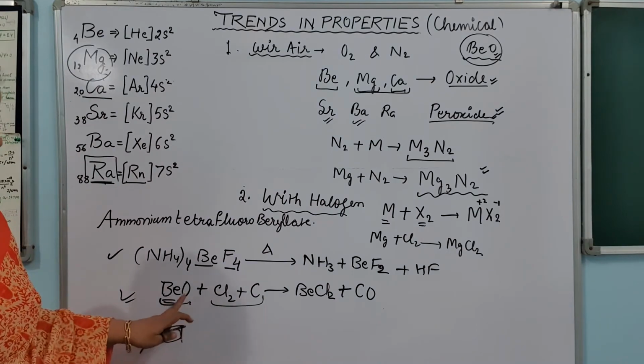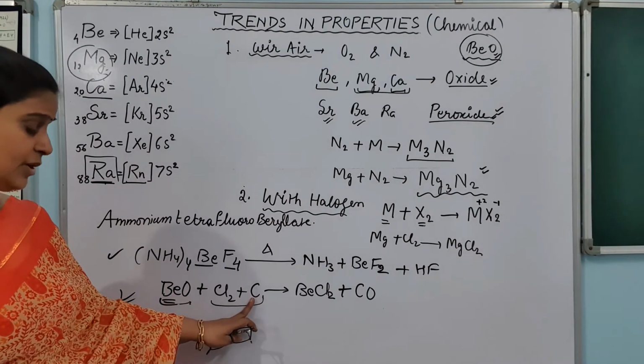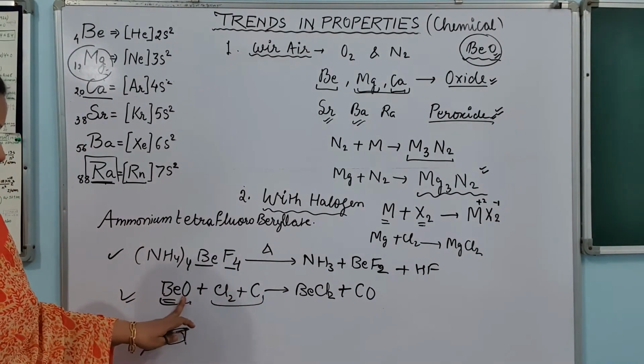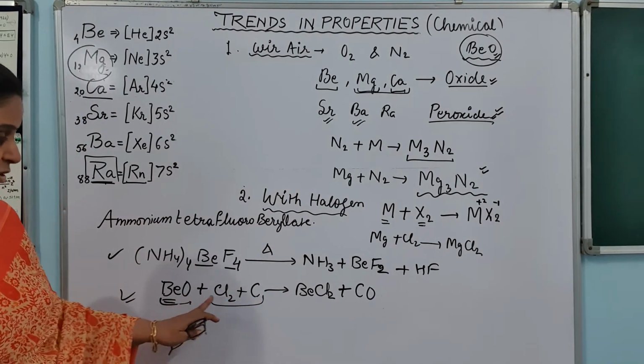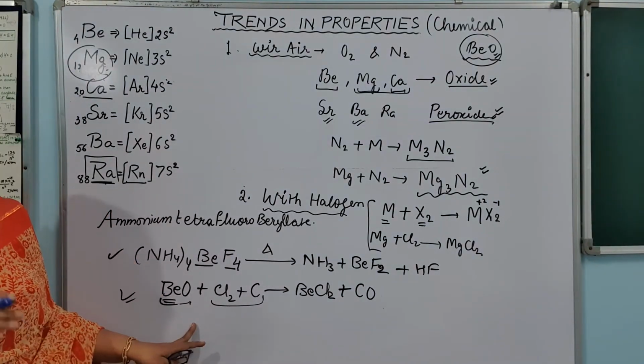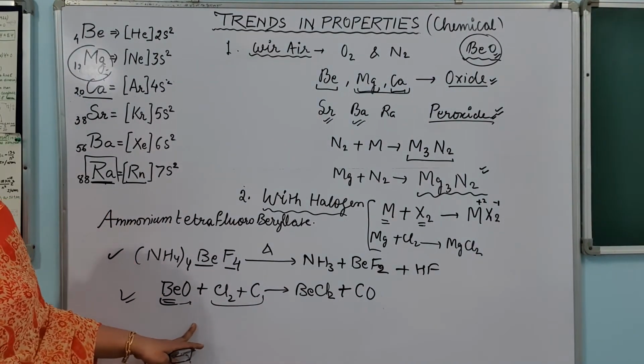Oxygen को हटाकर chlorine लगा रहा है. Who is doing this? Carbon is a reducing agent here, which is reducing this beryllium oxide into beryllium chloride. So beryllium chloride is formed this way. Okay. Now let's talk about their reaction with the acids.